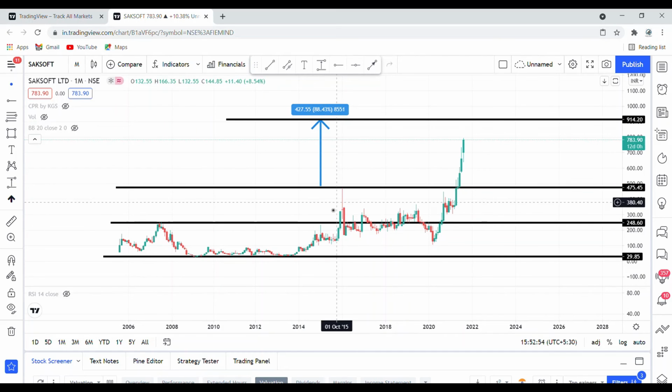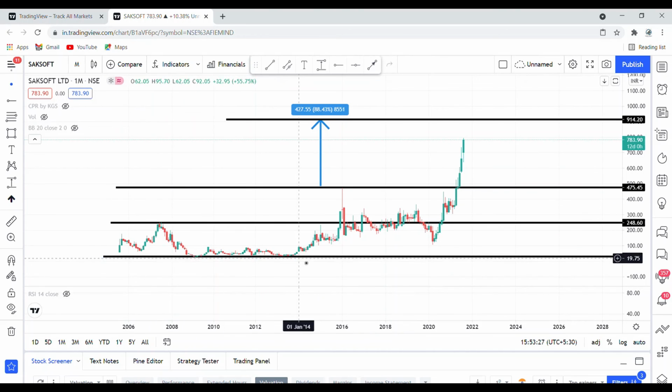Once that resistance is crossed, this becomes the support. Now the resistance is here, at the 910 or 915 level. Once this crosses, again this will act as a support. So support and resistance always keep on changing, depending upon the movement of the stock.